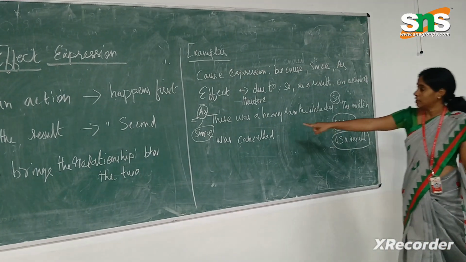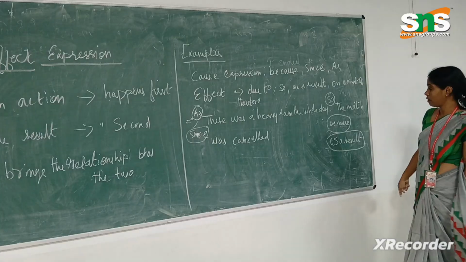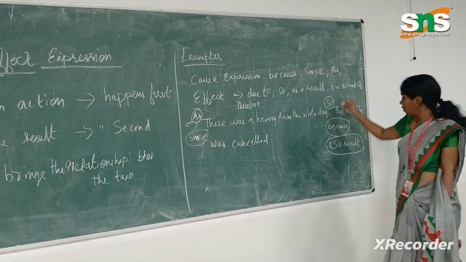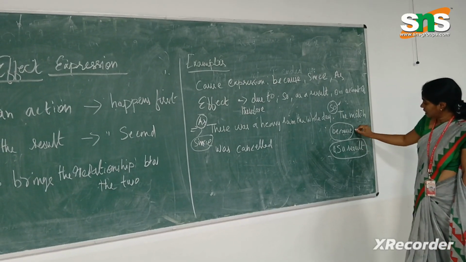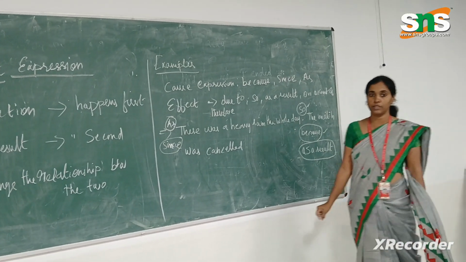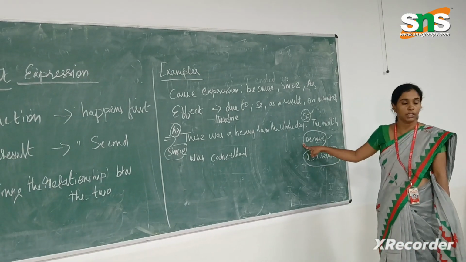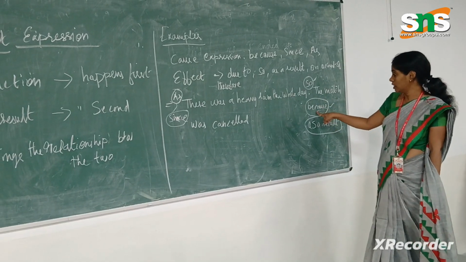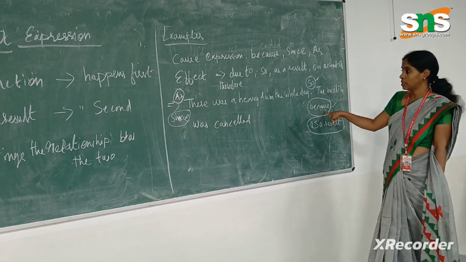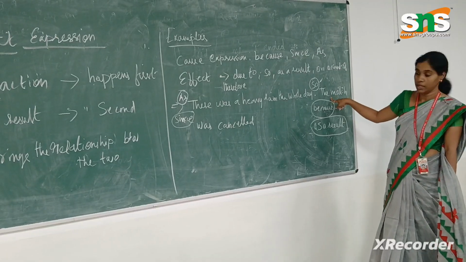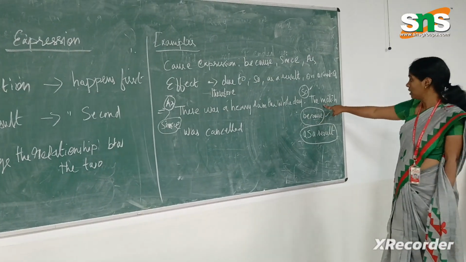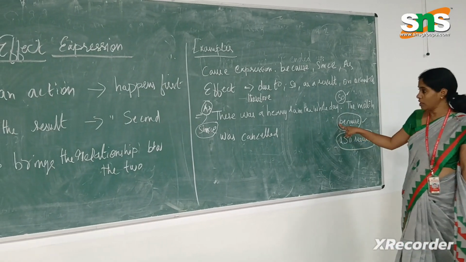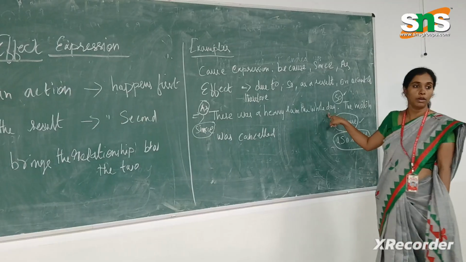And because: the match was cancelled because there was a heavy rain the whole day. Here I would like to mention that we cannot start a sentence with because. We are supposed to use it as a conjunction always, to combine both the sentences. Because it is a cause expressing word, if I use the expression because, I start with the effect. So, the match was cancelled because there was a heavy rain the whole day.